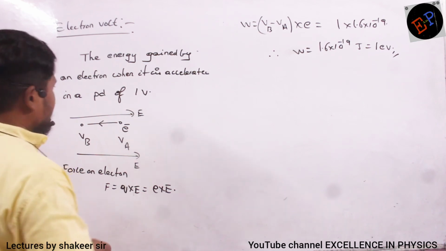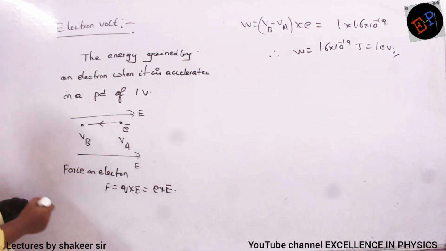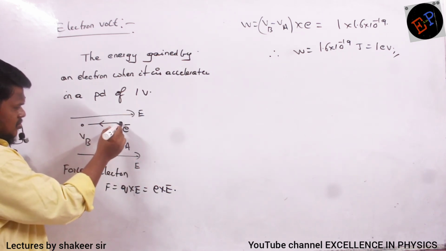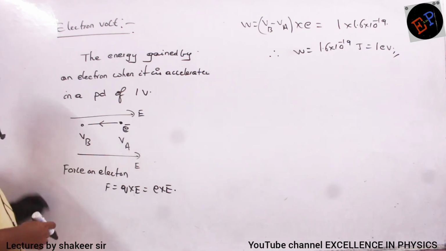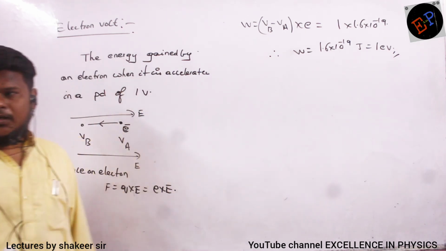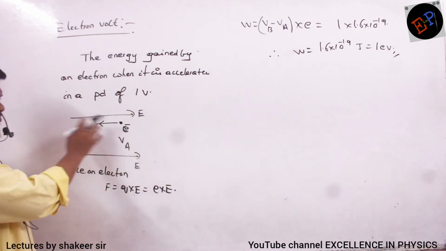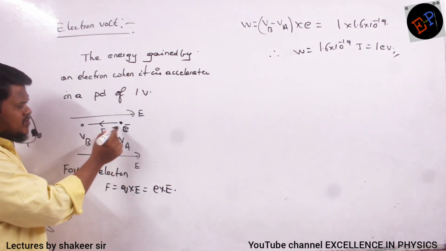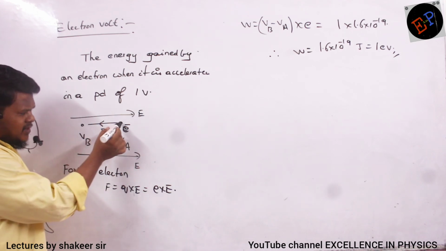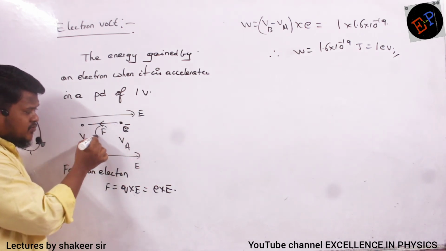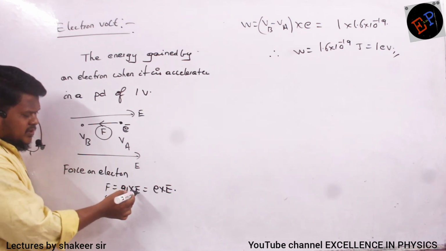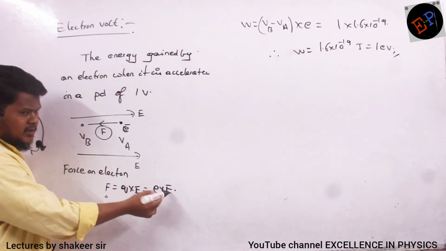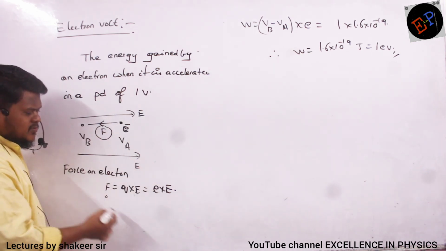So next we are discussing electron volt. Listen very carefully. What is an electron volt? See, this is a uniform electric field, and here I am placing an electron. Clear, no? Is an electron a positively charged body or a negatively charged body? Negatively. So it will experience force in which direction? Opposite to the direction of the electric field. Okay? So it will experience a force in this direction. So if I leave this electron here, because of this force, how much force? This force is Q into E, where Q is the charge of the electron. And E is the electric field we are applying. So the electron will experience this much force.